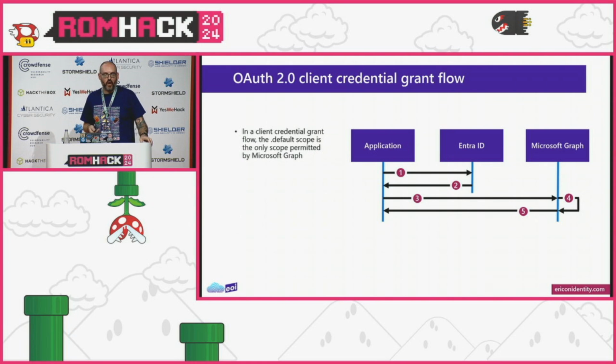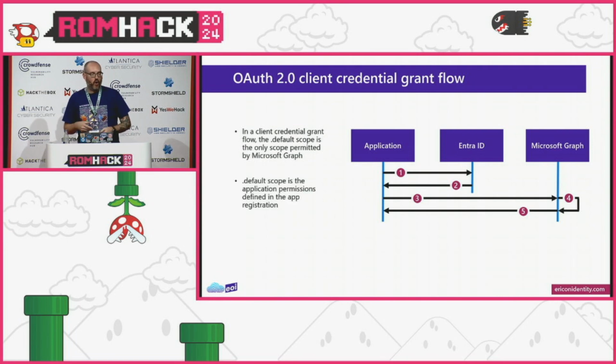But a few things to note here, right, with the client credential grant flow, this .default scope is the only scope permitted by Microsoft Graph. And you may say, well, what the hell is the default scope? So a default scope are the application permissions defined in the app registration.